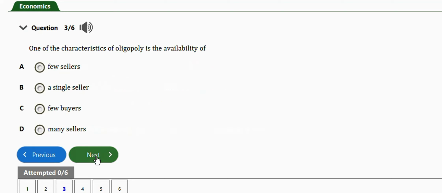Next question is this one. It says one of the characteristics of oligopoly is the availability of few sellers. Option A. So guys, take note of this question, very important.